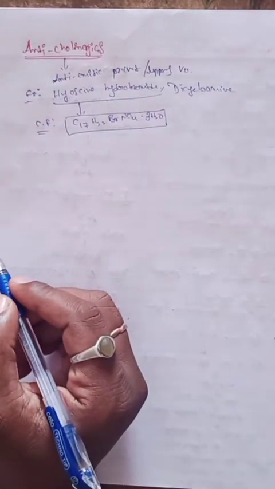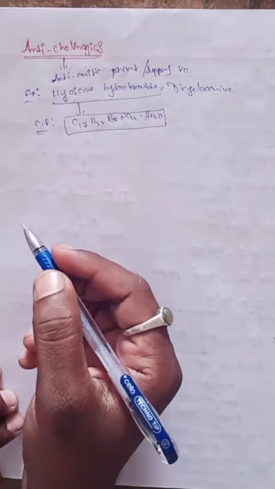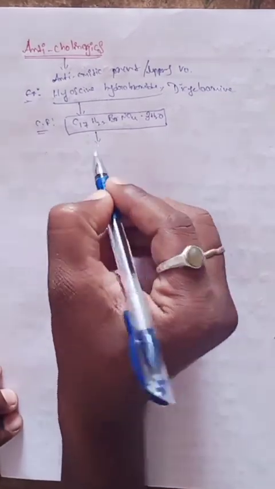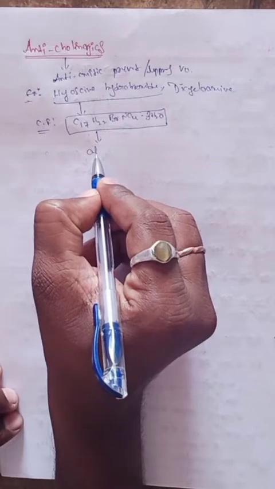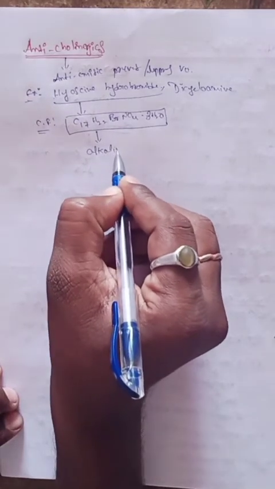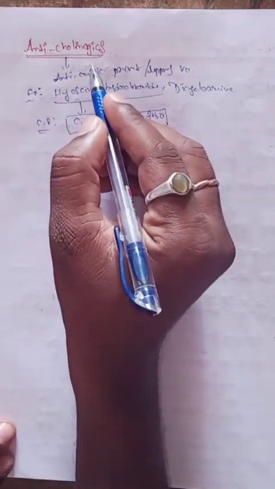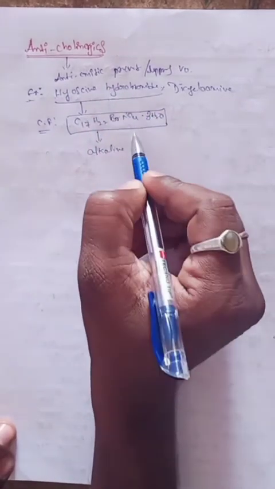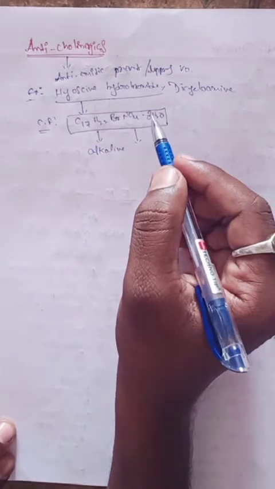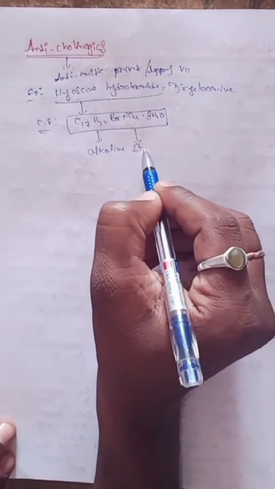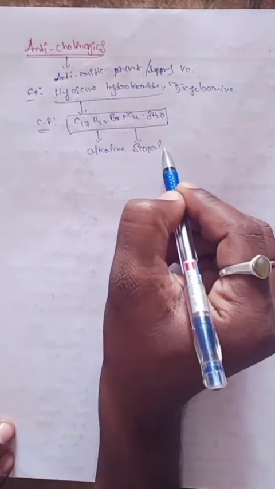The chemical formula is C17H22BrNO4·3H2O. Hyoscine hydrobromide is an alkaloid substance. It is also known as scopolamine.